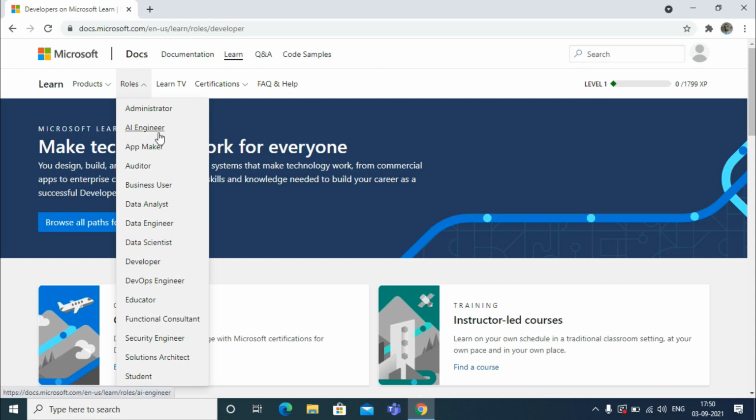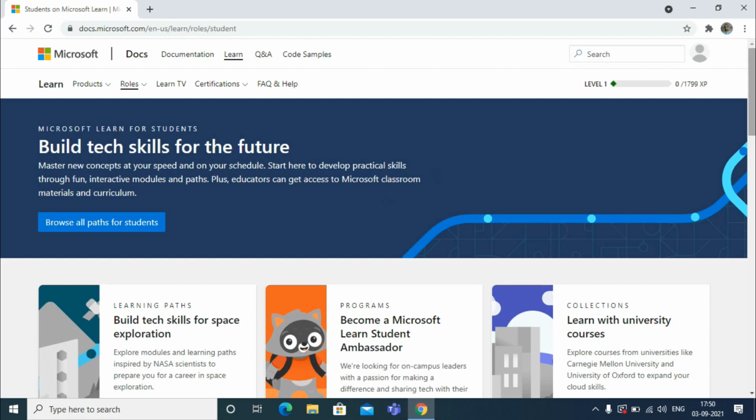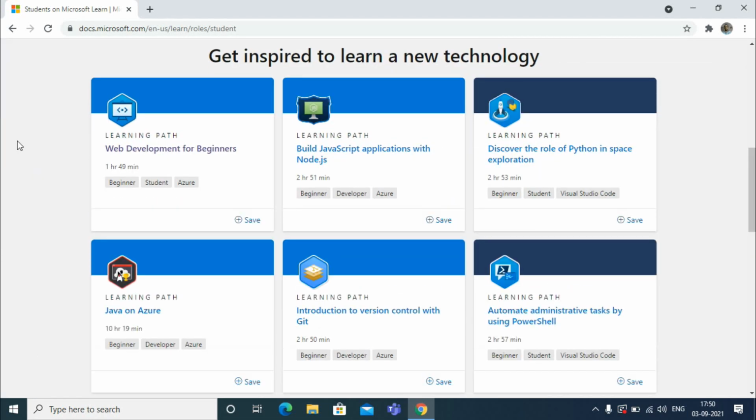See, there are a lot of courses like this here. If you are interested in any of the roles, simply choose it, take the related courses and get certified. And see here, student is also present. I am choosing the student now. If you are a student, you can choose the student there.